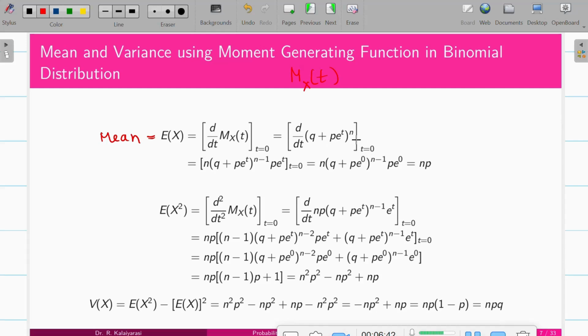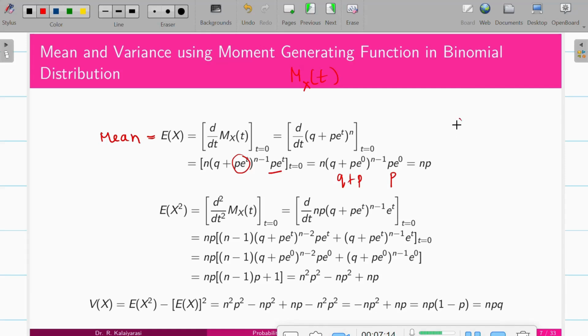So let me go for differentiation. Differentiation of this is n times (q plus p e power t) the whole power n minus 1. Again I have to differentiate the inside with respect to t, which gives p e power t. Now substitute t equal to 0. You will get n (q plus p e power 0) power n minus 1 times p e power 0. e power 0 is 1 always, so it is n (q plus p) power n minus 1 times p.